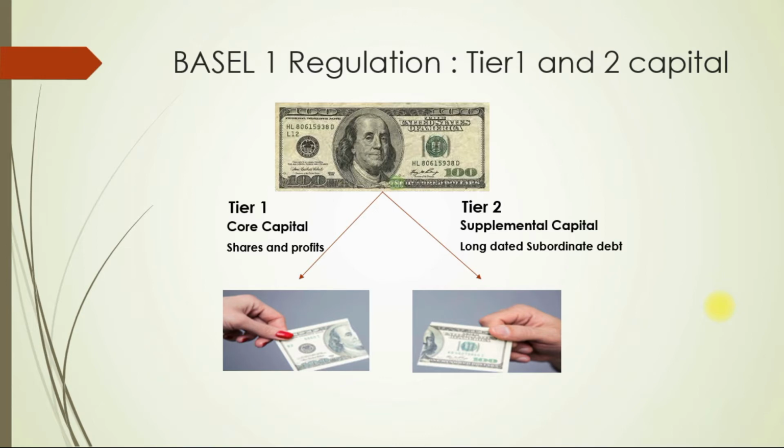We will look at full list of products that are available in tier 1 and tier 2 when we talk about Basel III, because this list has changed over the time. So we will look at the latest list that is currently being circulated. Also, as per Basel I, capital adequacy ratio should be at least 8% and tier 1 capital should be greater than tier 2 capital.